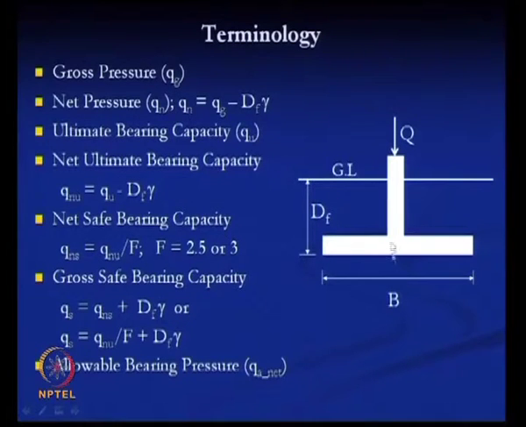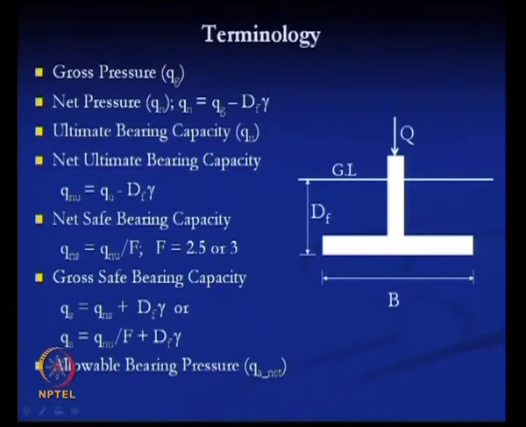Then, when we get the ultimate bearing capacity and the net ultimate bearing capacity of the soil, you have to go for the net safe bearing capacity or gross safe bearing capacity. For this net safe bearing capacity, you have to apply a factor of safety. Here F is the factor of safety, which will be either 2.5 or 3.